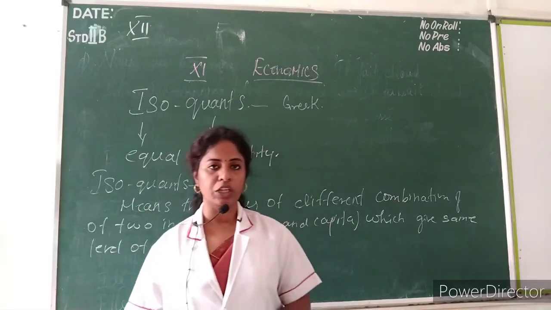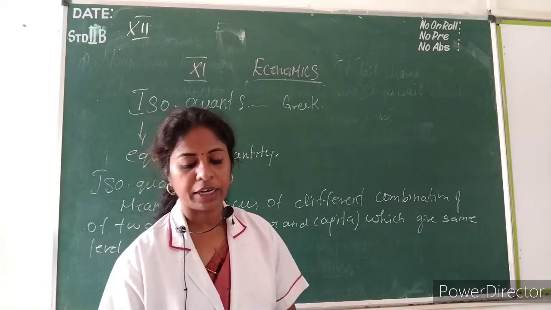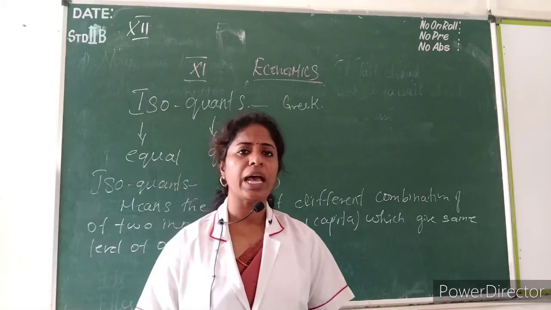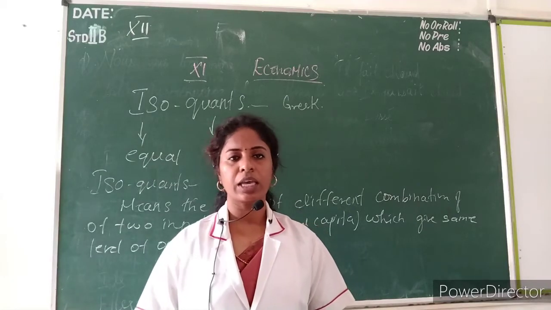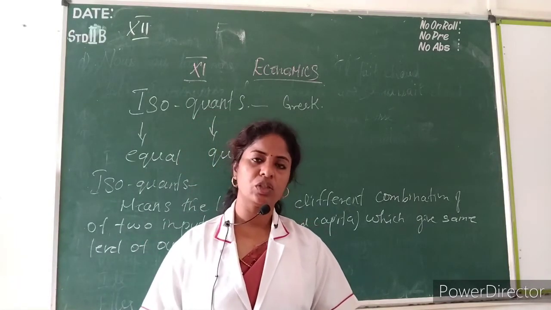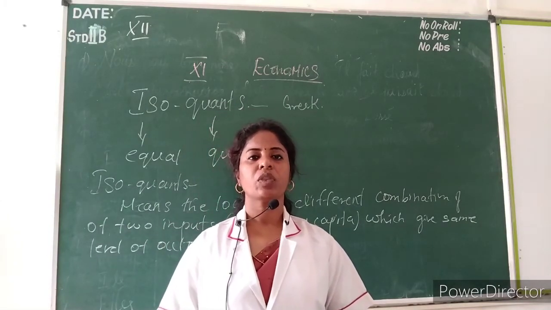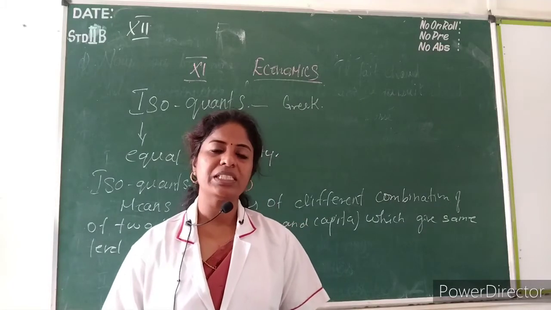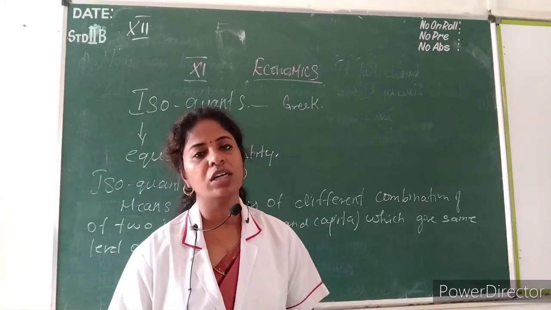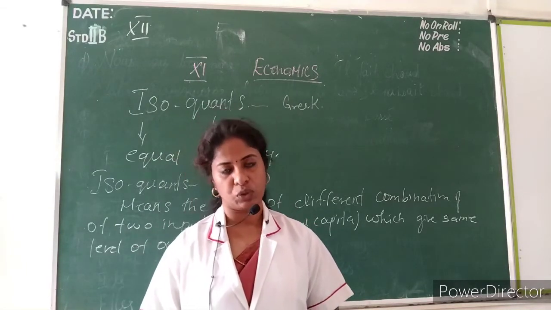We have given a schedule, that is a table. With the help of the table, they have drawn a diagram. Same as an indifference curve, an isoquant also has a negative slope. Different combinations, but it slopes downwards. So the isoquant starts from the left and ends to the right. Why? Because of the marginal rate of technical substitution.